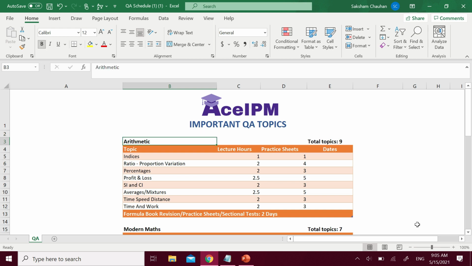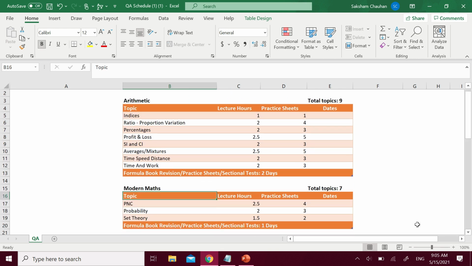Talking about last year, the paper only had 20 quantitative aptitude questions. Most of them were from the arithmetic part. The rest were from the PNC, probability, set theory part, predominantly PNC in this case, and there were a couple of questions from number theory too. But last year again was an exception. We cannot take that as a basis and do our preparation accordingly.